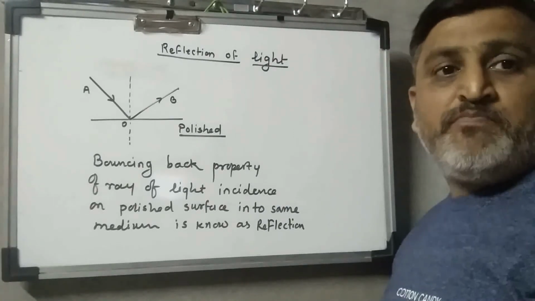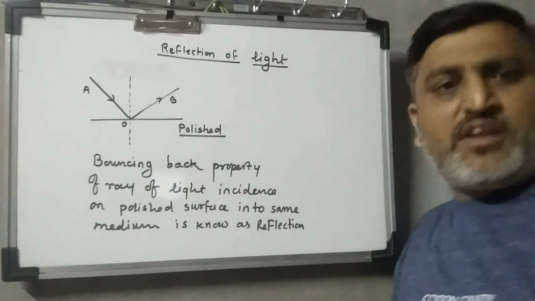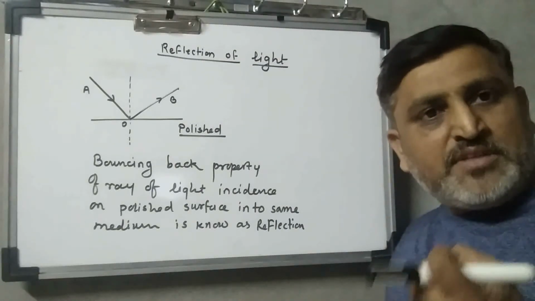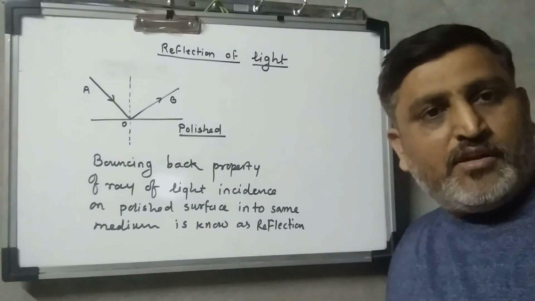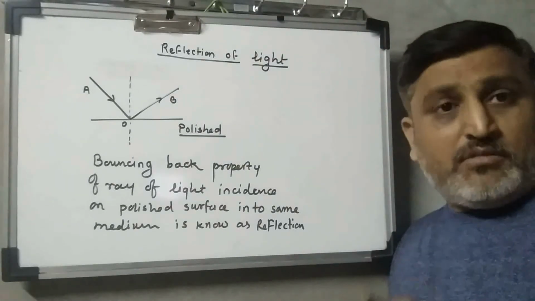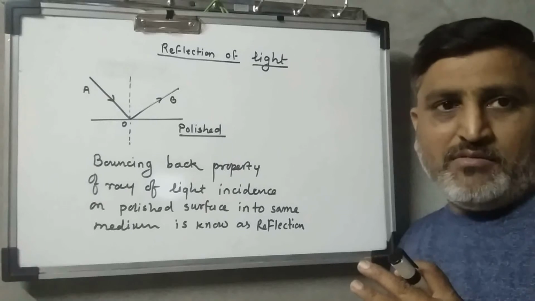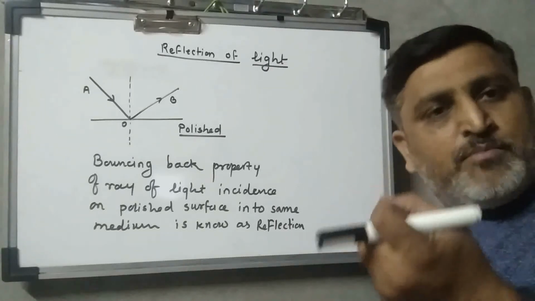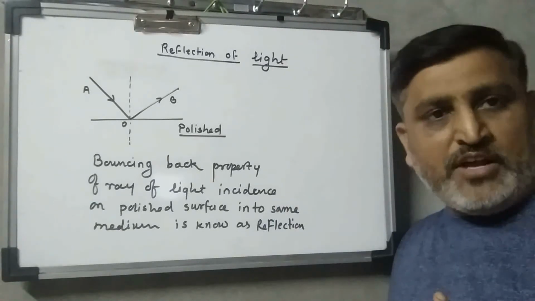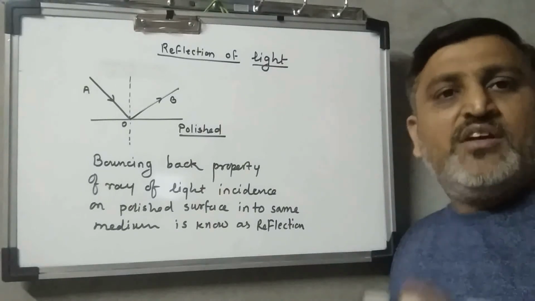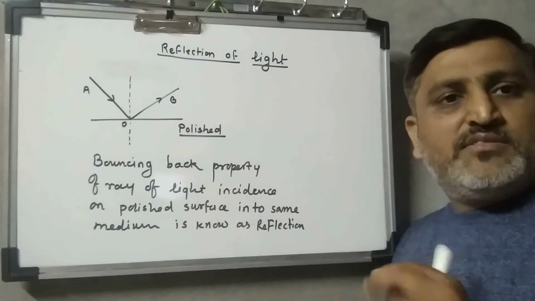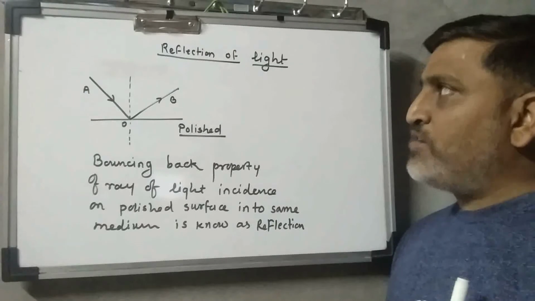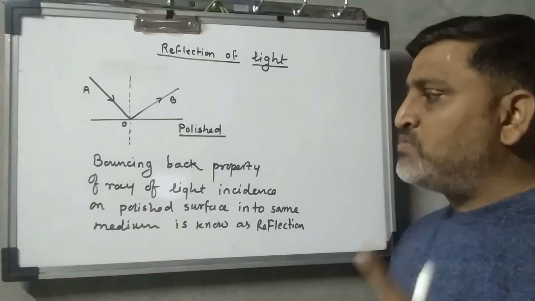It is known as reflection. Actually, whenever a ray of light falls on any surface, some part of the light gets absorbed, and some part gets refracted if it is a glass medium. But if an opaque object is there, then it shows reflection and absorption. Some part of the energy gets absorbed, and most of it gets reflected if the surface is well polished, plain surface. Okay, so what is reflection? Reflection is nothing but a bouncing back property.